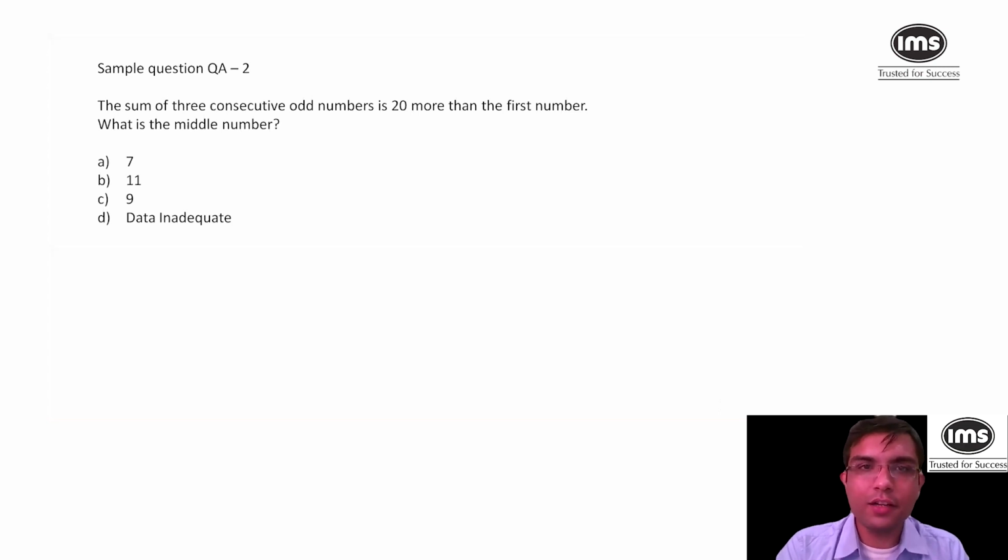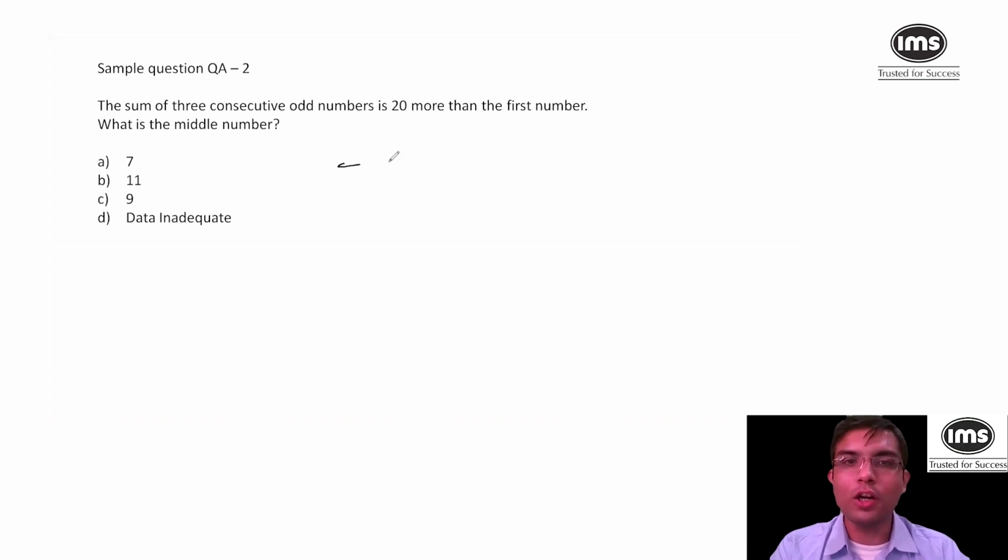The sum of 3 consecutive odd numbers is 20 more than the first number. Then what is the middle number? Seems easy? It is easy. So what can you understand?